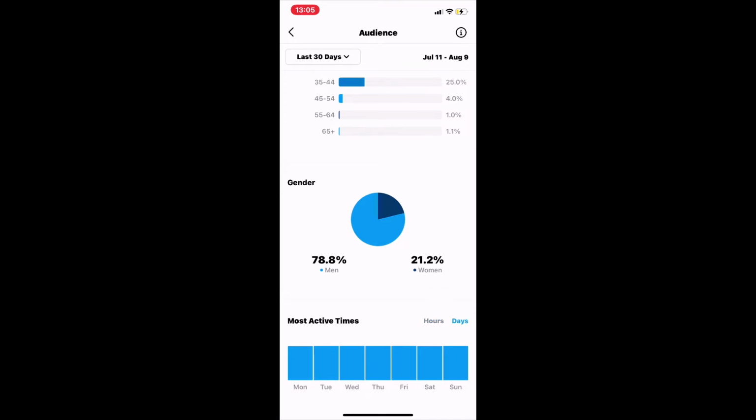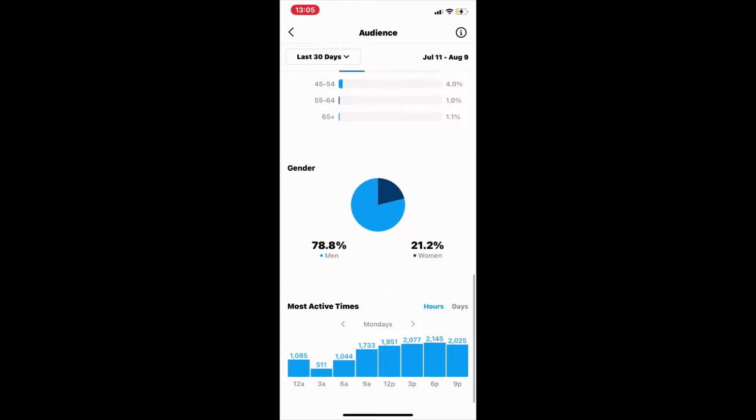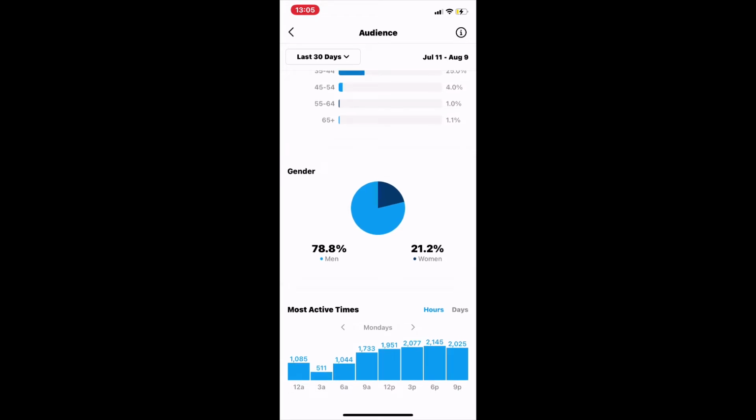These are some good stats, but the biggest stat in audience here is the days and times to post, right? You want to post at specific times when your followers are most online, and this tells you that's on Mondays, Tuesdays, Wednesdays. So if today is a Friday, you go over to Friday, and you can see on my analytics that 6 p.m. is the highest time to post. That's when people are most on the platform, at 6 o'clock, 3 p.m. So anywhere between 3 and 9 is when I want to be posting.